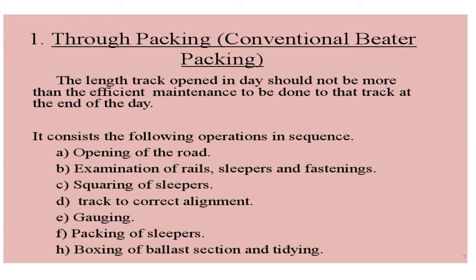Okay. Now coming to the maintenance, it is basically divided into 2 parts. One is the daily maintenance and the other is the periodic maintenance. Daily maintenance is carried out by full-time staff maintained throughout the year. A maintenance gang is used all along the railway track.